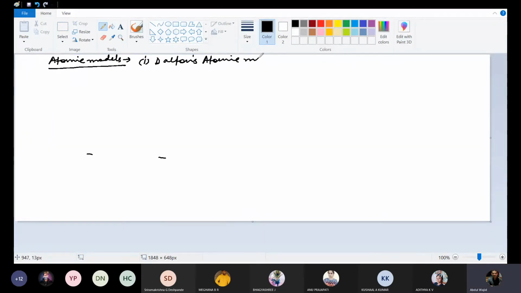As I already told you, Dalton coined this word atom, which is derived from tomio. Tomio means divisible and atom means indivisible. So now we'll be talking about the theory given by Dalton.